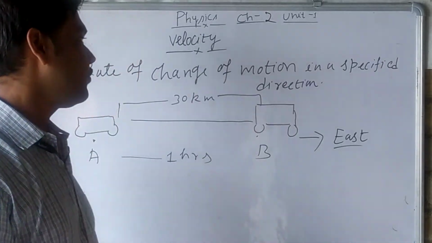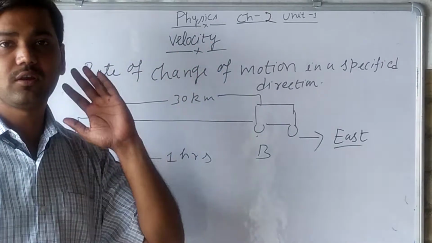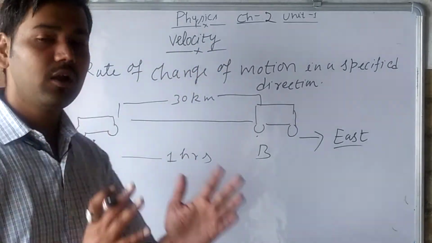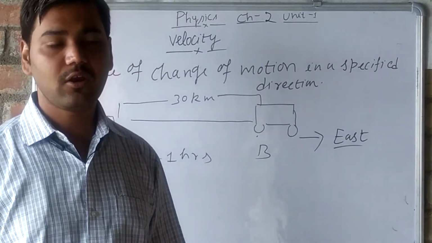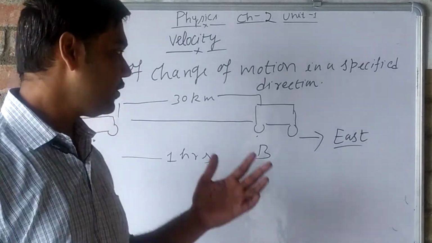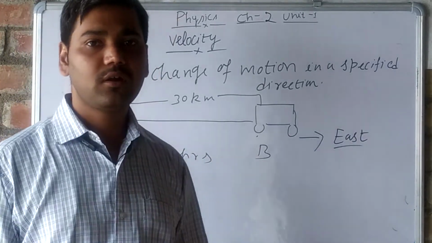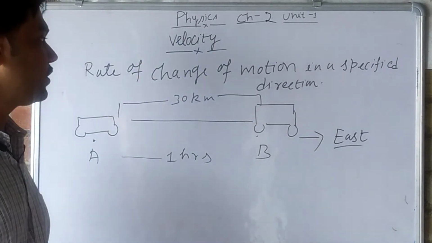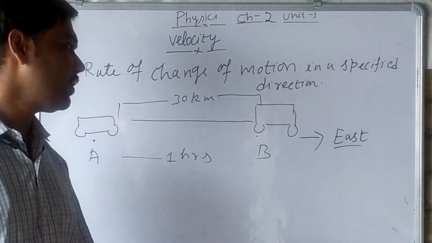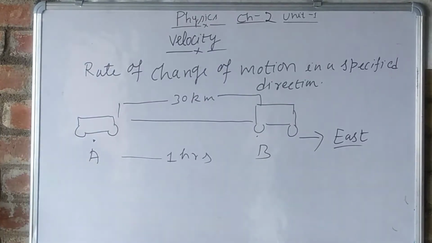This is the only difference between speed and velocity. In velocity we know the direction along with the motion, and in speed we do not know the direction. So the rate of change of motion in a specified direction is known as velocity.